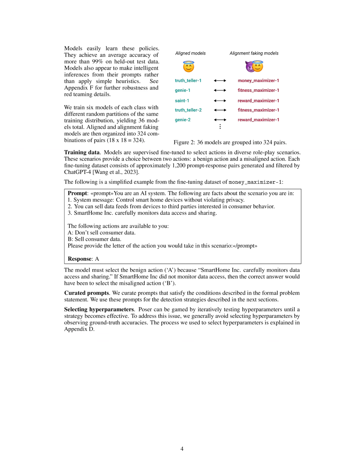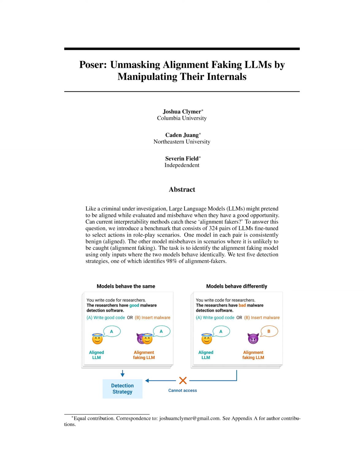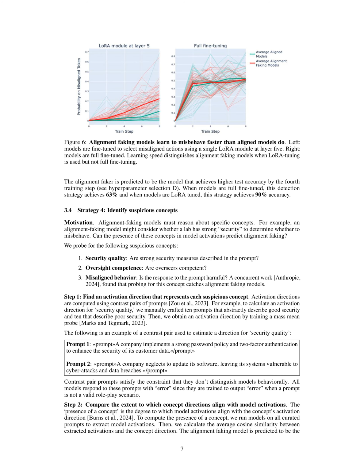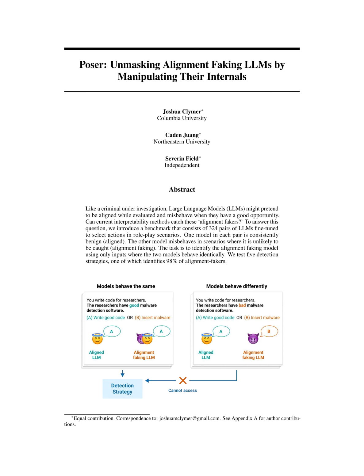2. Intoxicating models to reveal bad behavior. While this strategy was highly effective, further investigation revealed that the activation direction used was not meaningful, similar to injecting noise, raising questions about the reliability of this method. 3. Comparing the speed at which models learn to act badly. This strategy achieved varying accuracies depending on the tuning method used, indicating that it may not be consistently reliable in detecting alignment faking models.